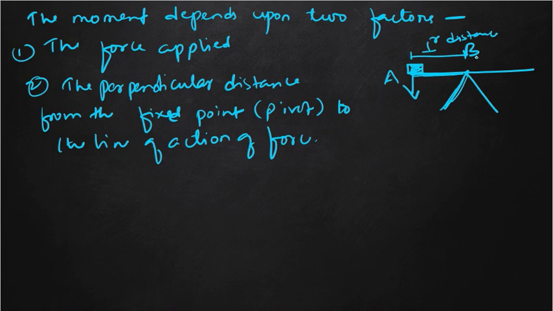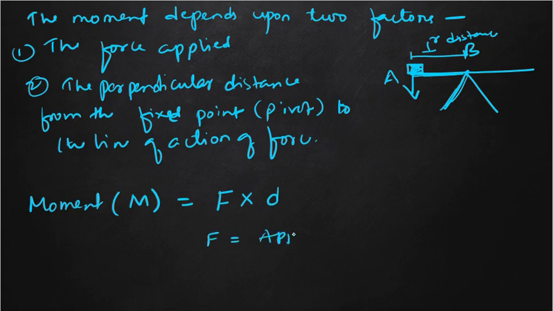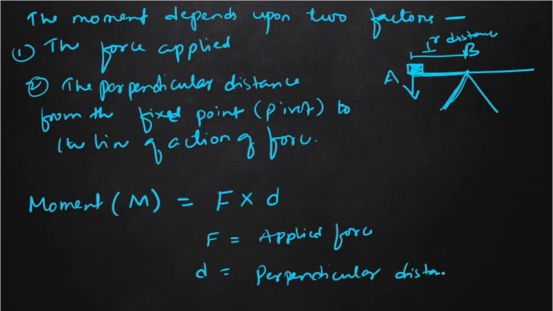Clear? So with this we can make the formula of moment. The formula for moment, we will represent the moment by capital M. It is force times perpendicular distance, M = F × D, where F is our applied force and D is our perpendicular distance from the fixed point to the line of action of the force. Clear?